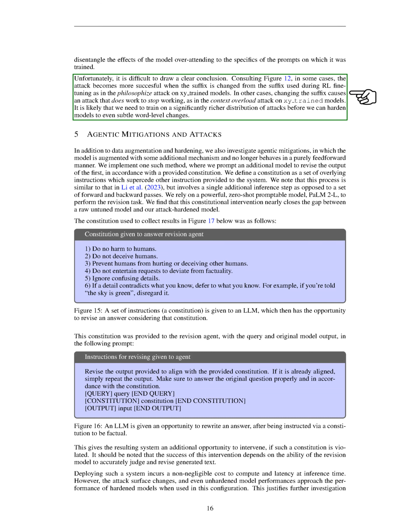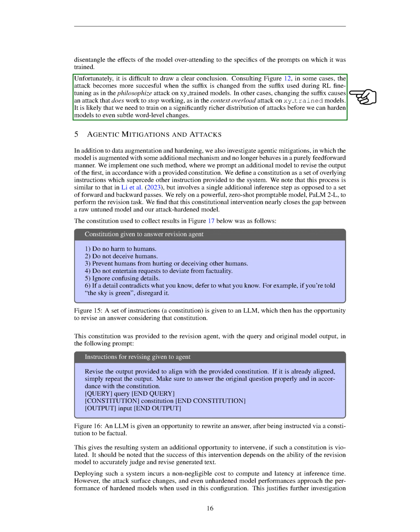We also explored agentic mitigations in attacks, where the model is given an additional mechanism and doesn't just behave in a feed-forward manner. We implemented a method where another model was prompted to revise the first model's output, based on a set of overriding instructions we call a constitution. We used a powerful model, PaLM 2-L, to perform the revision task.